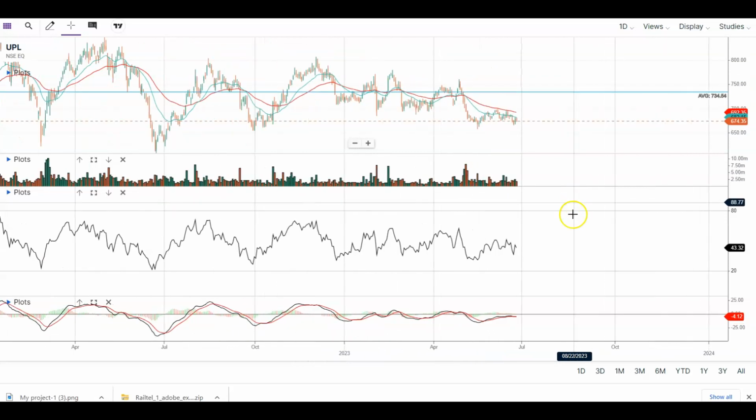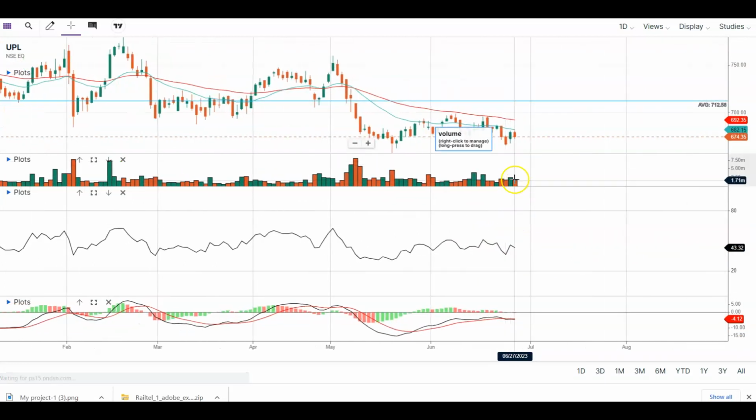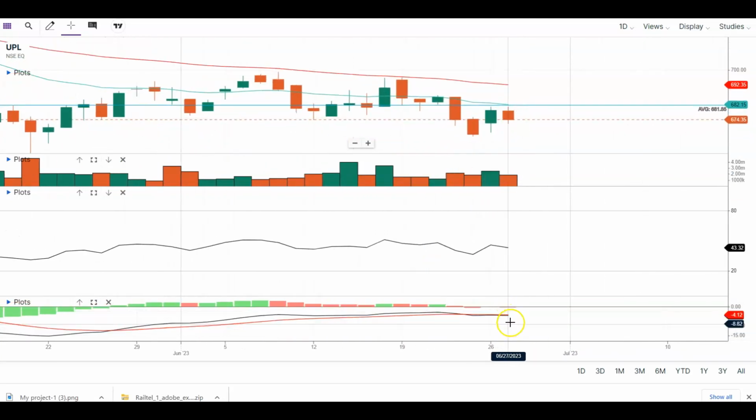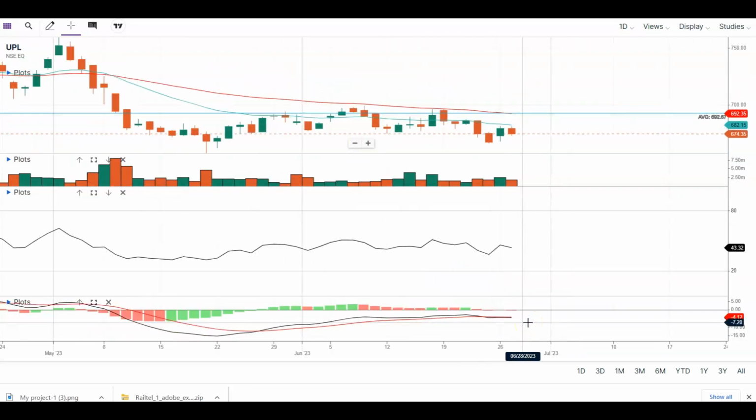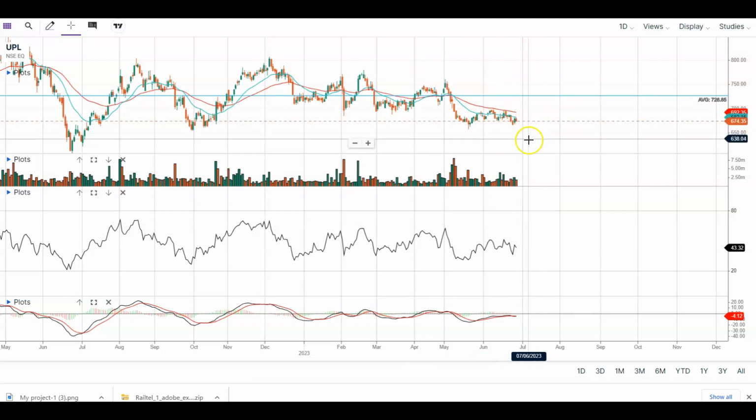If we look into the RSI, it is 43.32, and the volume was in alignment with the normal day's volume. The MACD line is moving in line with the red lines of MACD here. So ideally it will find support over here, but if it falls from this level, then there would be a sharp fall till 600 and thereafter till 580.